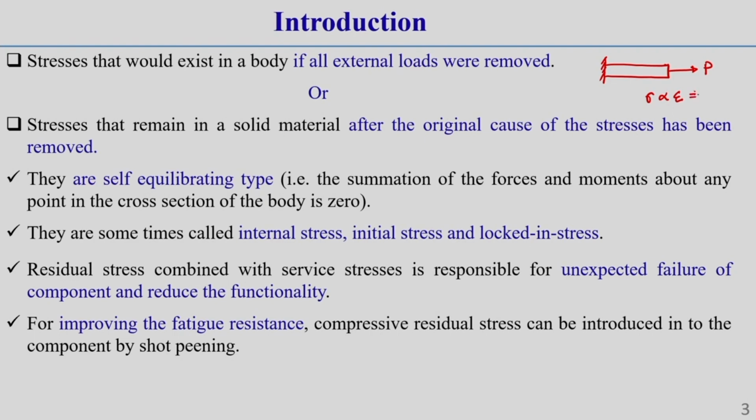Now, once we make it equal, we get a constant E, that is called Young modulus, so sigma equals E into epsilon. This is an important property of a particular type of material. This Young modulus is actually the slope of stress by strain, because if we draw the stress strain diagram, till the proportional limit, the slope we get is called E or Young modulus. This is a very important property of a material. So, from here we can easily get the stress.